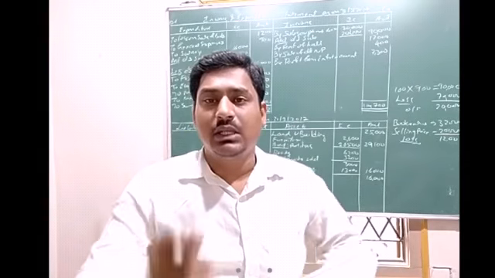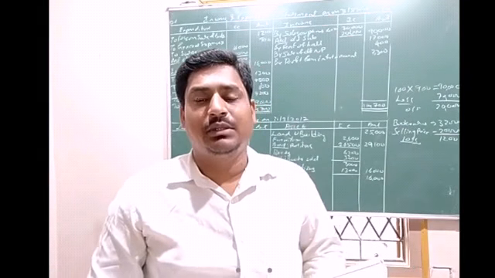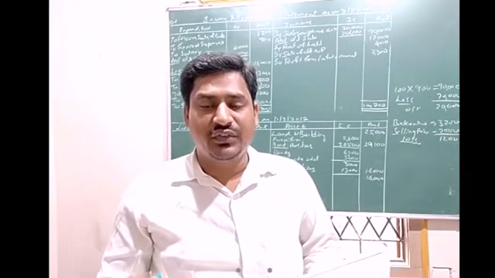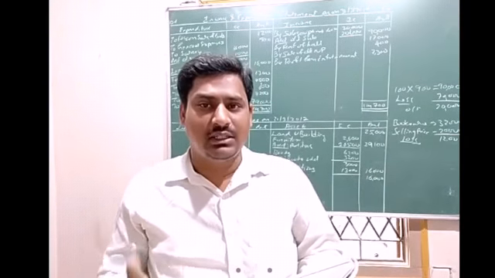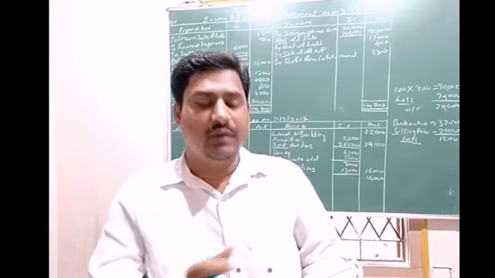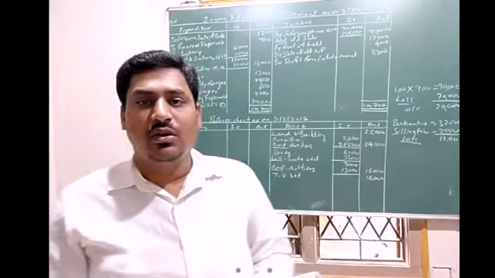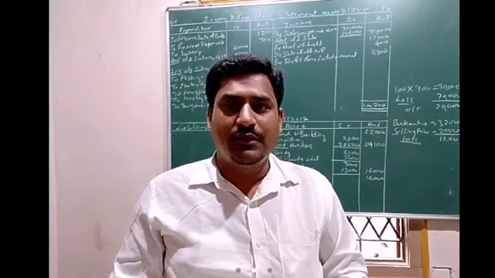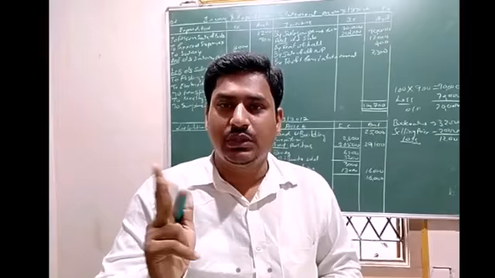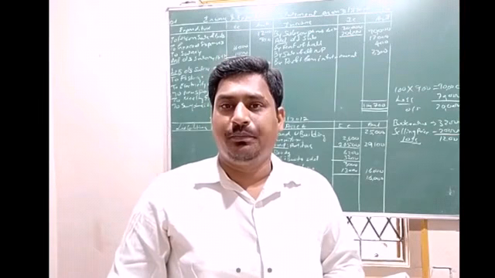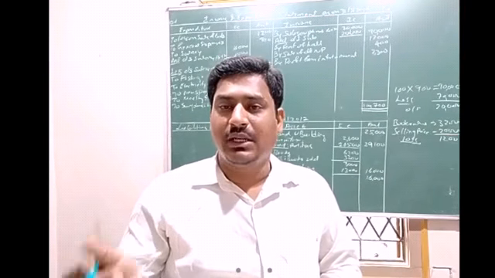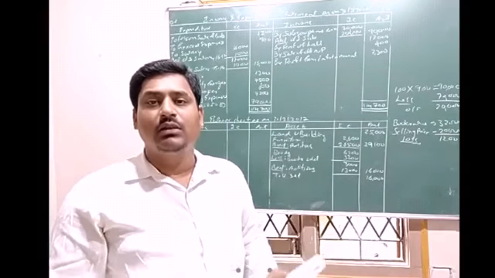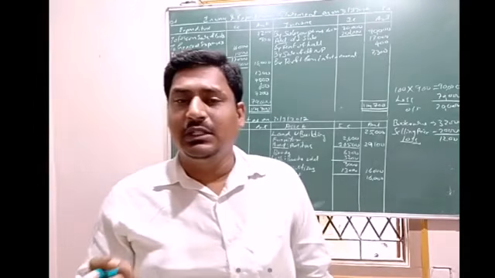That means last year's outstanding subscription was 3,600. But in the current year, out of 3,600, how much have we received? That figure is given in the receipts and payment account, receipts side. Check there, subscription 2015 and 16, just 2,000 rupees we have received.